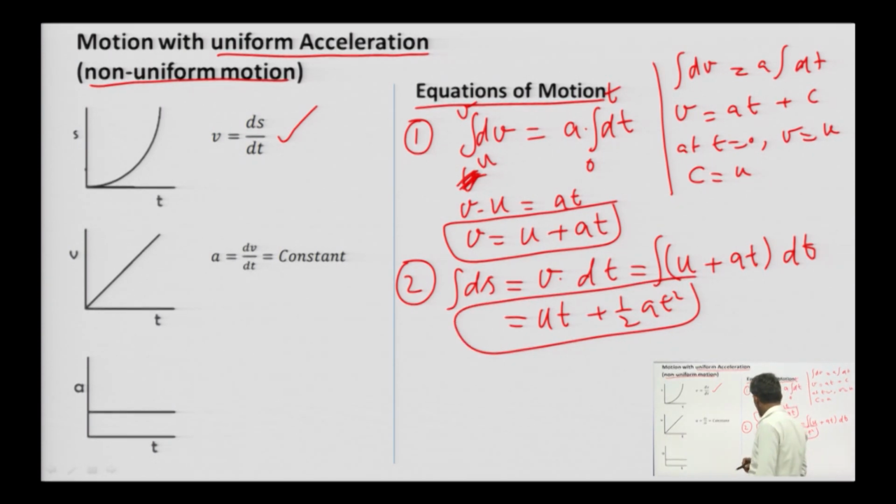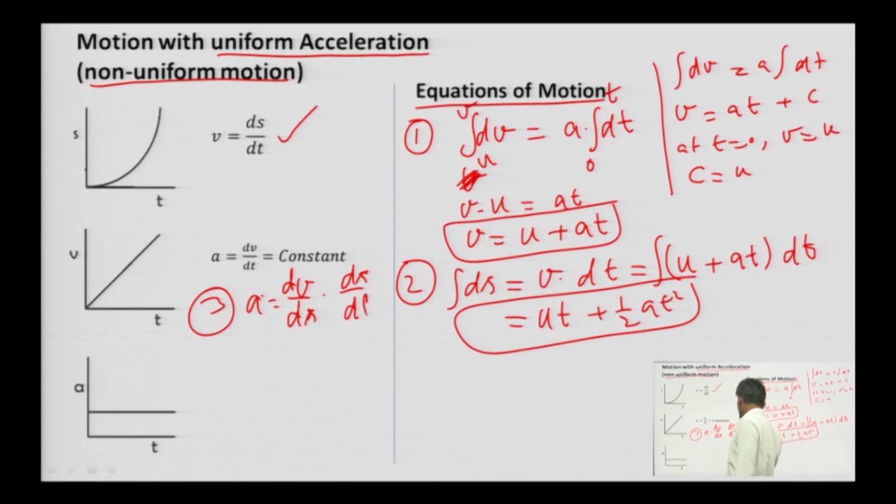Now, the third equation of motion. Since a is equal to dv by dt, a is equal to dv by ds into ds by dt. What is ds by dt? It is v. So a is v into dv by ds, so a into ds is equal to v into dv.